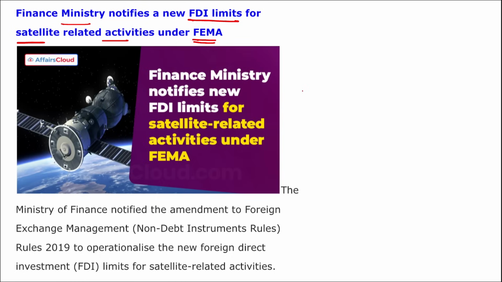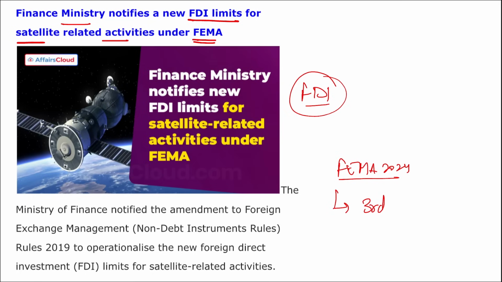And recently, the information that we are saying is that Finance Ministry has notified the new FDI limit, that is foreign direct investment limit, right? And the new rules will be known as the Foreign Exchange Management Act of 2024, right? And this is the third amendment of this FEMA. And these new rules will be coming into effect from 16th of April 2024, right? Take a note of this.